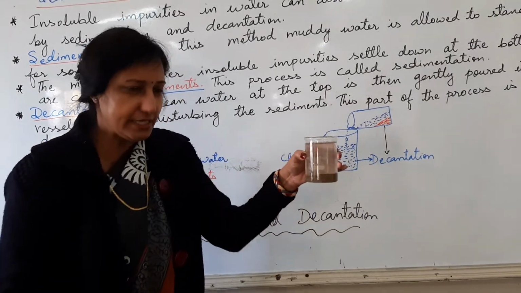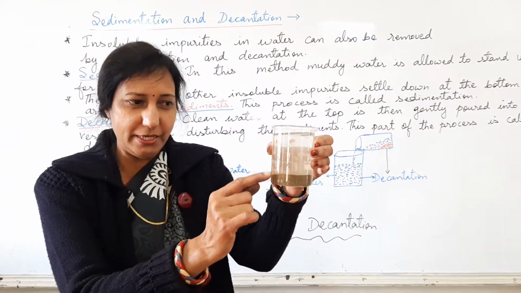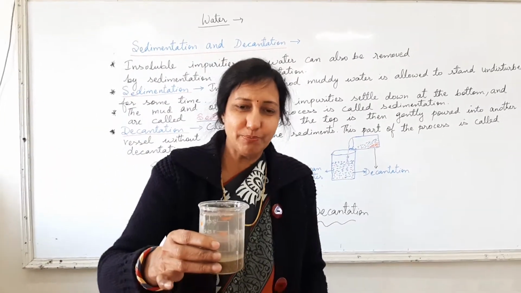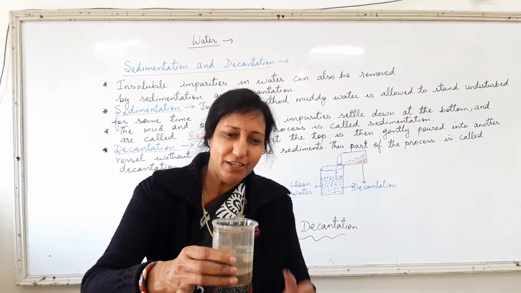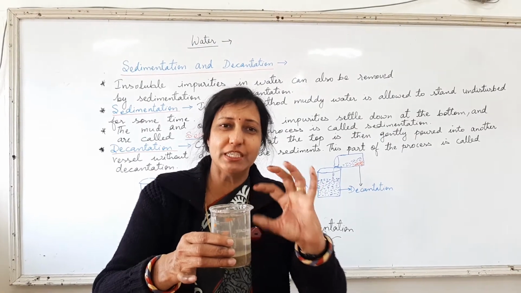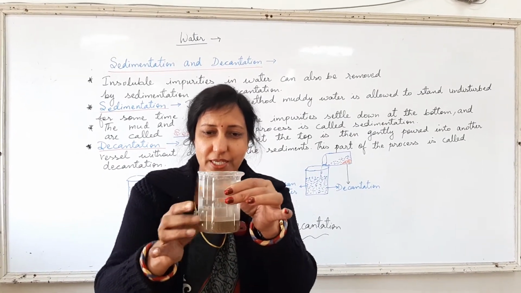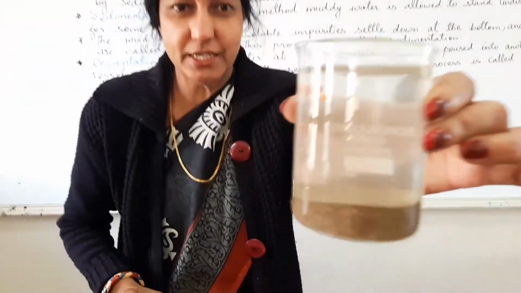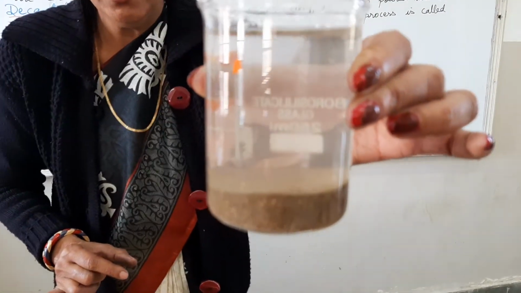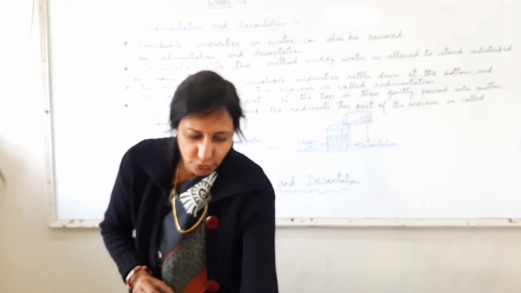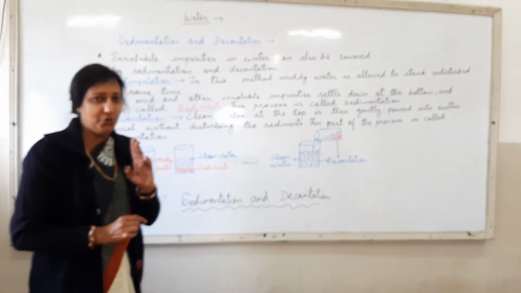And in this process, children, you are going to understand that the clean water is available out here, and the sediments are settled down at the bottom. What you need to do is just pour it into another container so that this amount of clean water is available with you all, leaving all the sediments behind. You can see all the sediments have settled down. Can you see, children? And with the help of this activity, the two processes are made clear to you all.